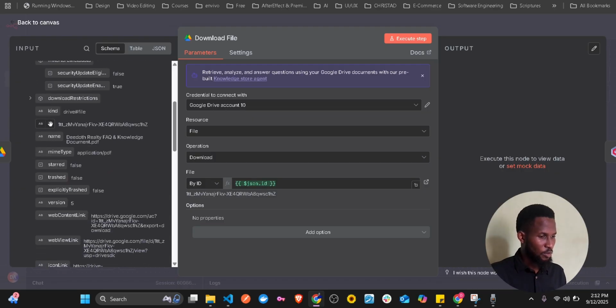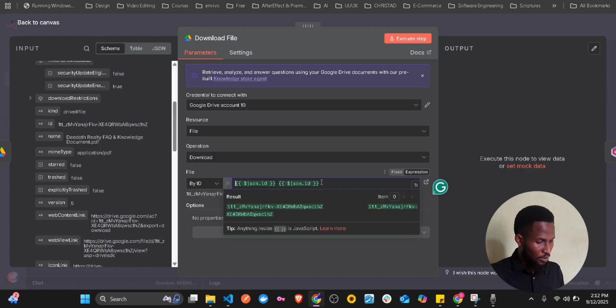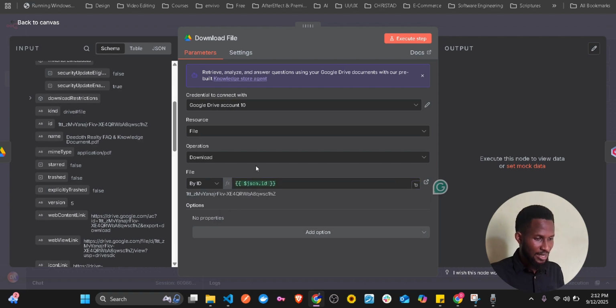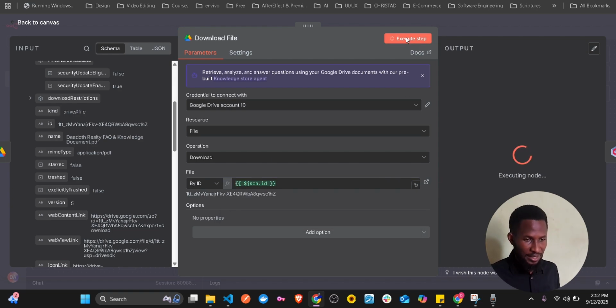This ID is for a specific document, the document we already got. Then just come here and drag it here, and that's why you see it's stable. So once I execute, we'll be able to download that file itself.